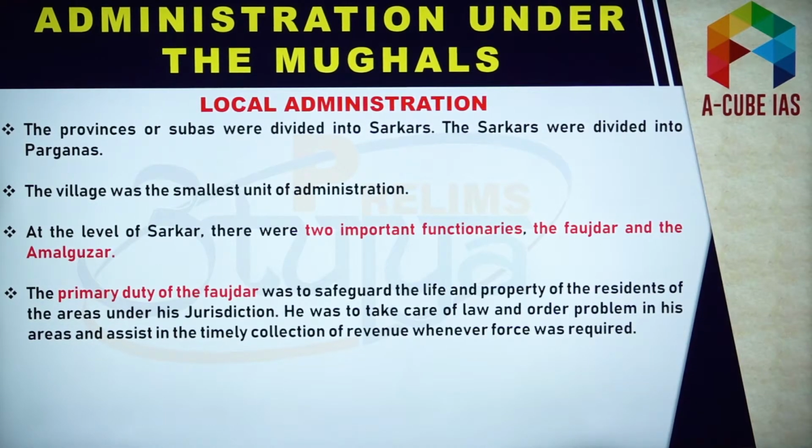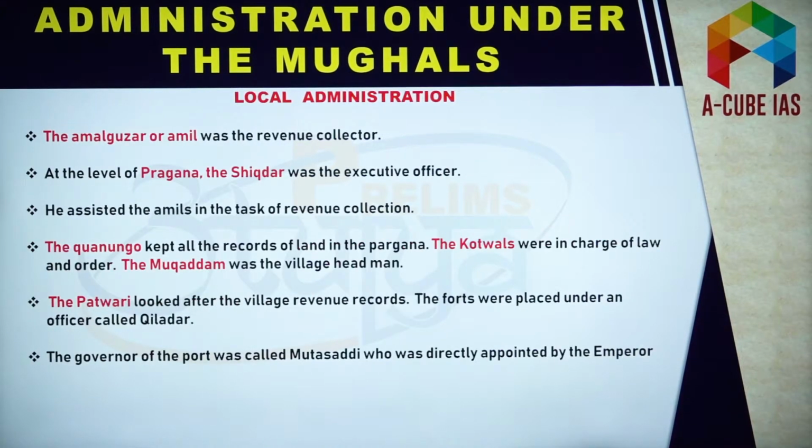Now, the Fauzdar would take care of law and order problems. So Fauzdar was like an IPS officer, and he would assist in the timely collection of the revenue. And Amal Guzar would collect the revenue. So Amal Guzar was like the collector, in today's time, the district collector. So there were two important officials, remember, Fauzdar and Amal Guzar.